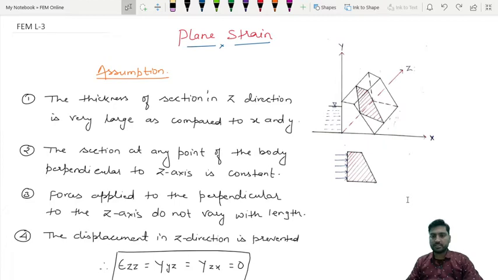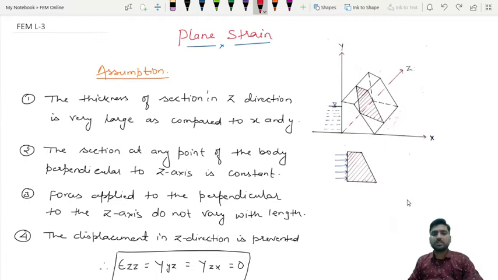So in this lecture we are going to discuss plane strain condition. In the previous video we have discussed plane stress condition. So in this video we will see what is the concept behind this plane strain, what are the assumptions of this plane strain, and then the derivation of this plane strain condition. Okay. So first we are going to see the assumptions that are made in this plane strain condition.